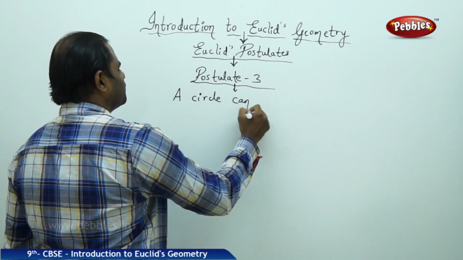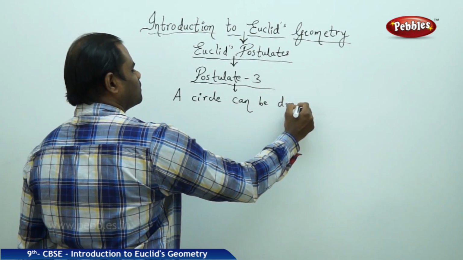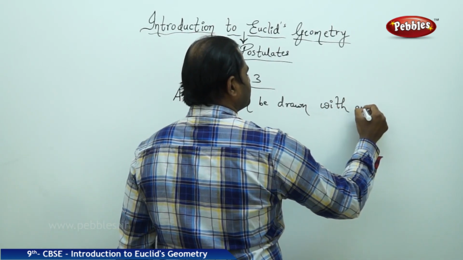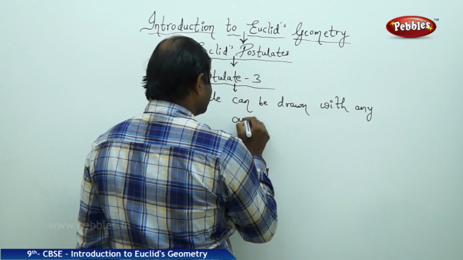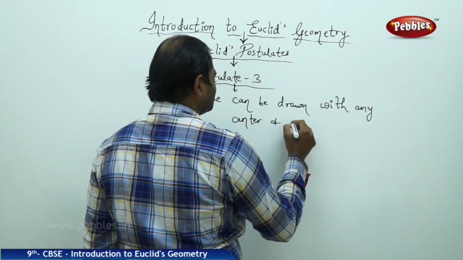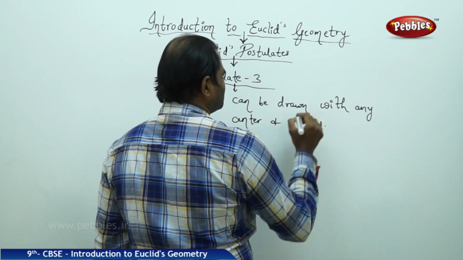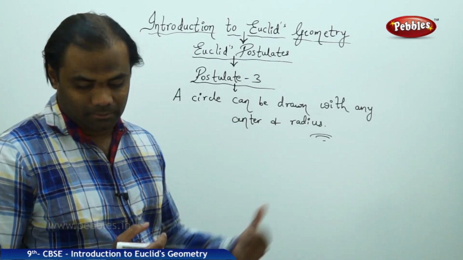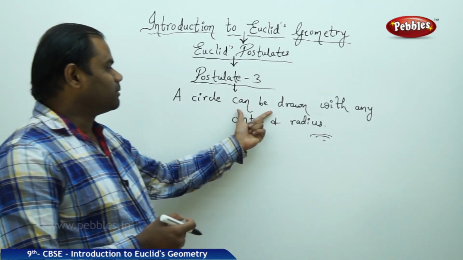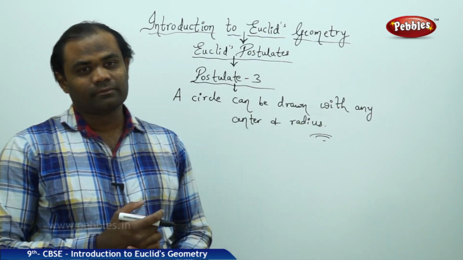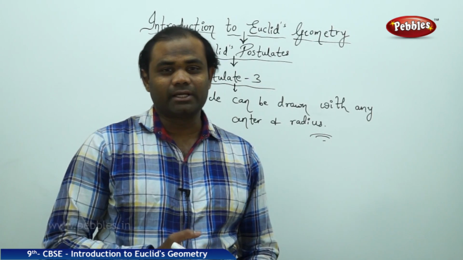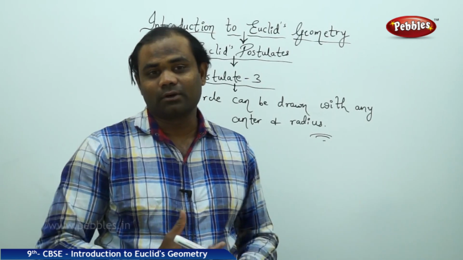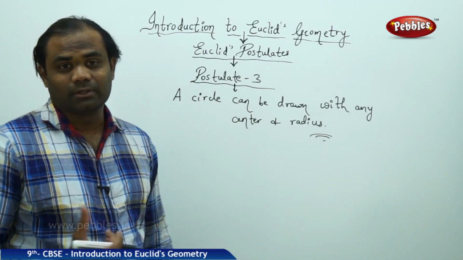A circle can be drawn with any center and radius. This is what postulate number 3 states. A circle can be drawn with any center and radius. So this investigation, on recognizing the different circles, is what came out as postulate number 3 by Euclid.